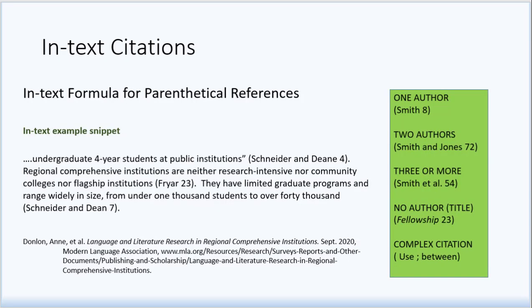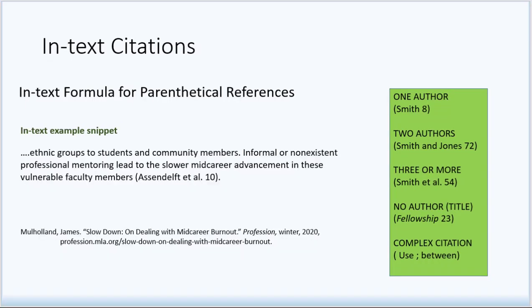All that is required for a work with a single author is the last name and the page number, enclosed by parentheses. When a reference has two authors, the construction of the in-text citation requires the word "and" separating the last names, followed by the page number. If there are three or more authors, I can simply go back to using the first author's last name and then adding "et al." as shown, a space, and then the page number.